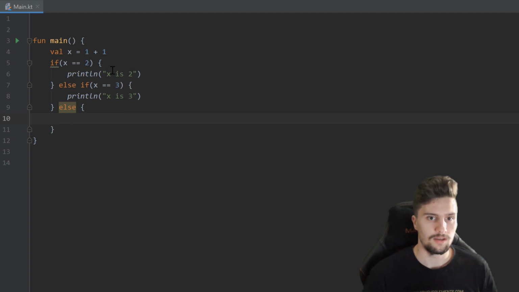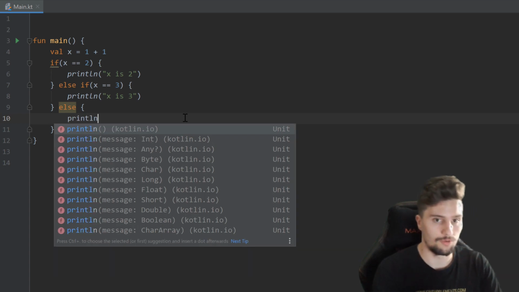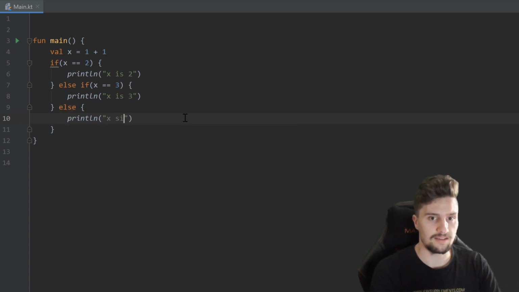So this will just check if x is 2. If it is, it will execute this code. If it is false, then it will jump into this else if block. We'll check if that is true. If that is false, it will just jump into this else block. So in all other cases, it will do whatever we put into this block of code here. So in here we could write println x is not 2 or 3.